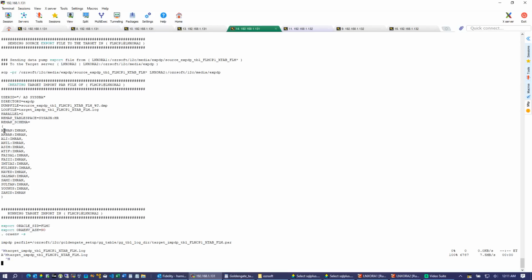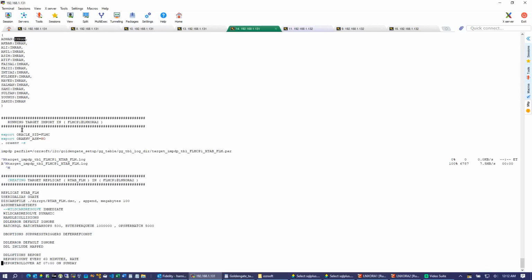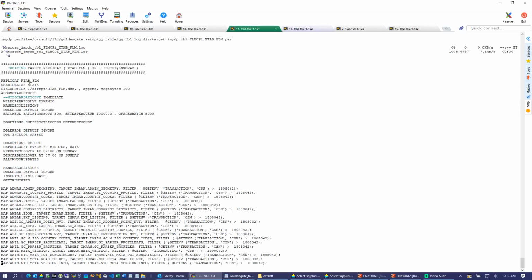See, we are mapping all the source schemas into the target schema, and we are using just one target schema, which is Imran. So we are mapping all these schemas' tables into this Imran schema. Okay, and here we are running. There we go.